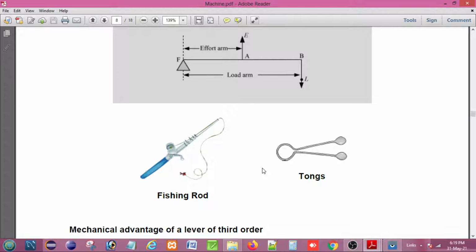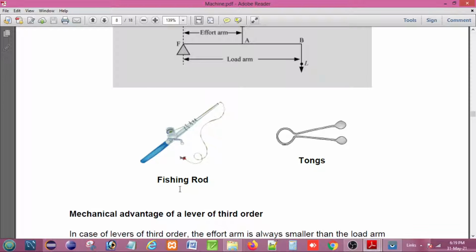So here the example we find is the fishing rod. What actually happens in a fishing rod: the fulcrum is here and the load, that means the fish, is acting at that end, and the effort we apply is here.